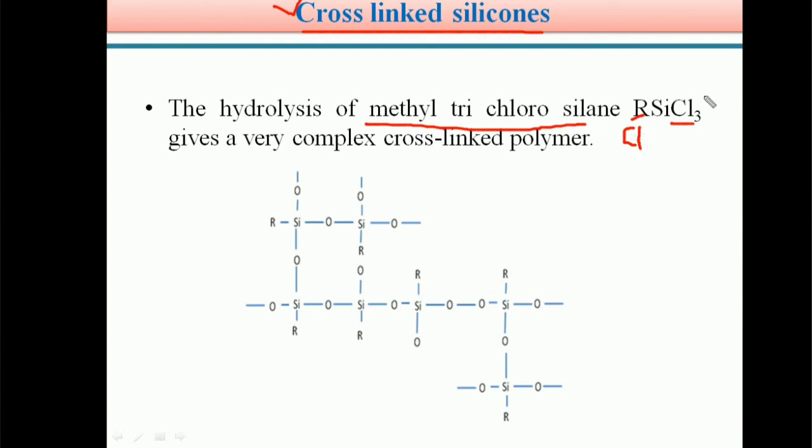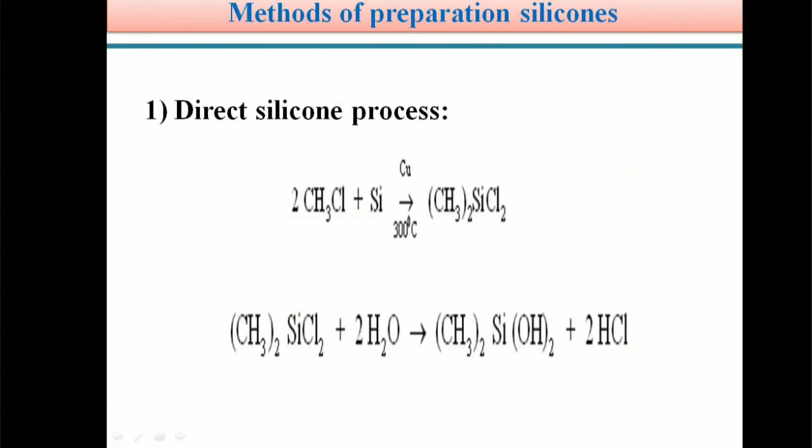Next we can see the preparation of silicones. So these silicones, how we prepare, we can see in detail. The first method is the direct silicone process. In this direct silicone process, very simple students, CH3Cl is known as methyl chloride. This methyl chloride is treated with powdered silica in presence of copper metal. Here copper is a catalyst. So in presence of copper at 300 degrees centigrade, it produces dimethyl dichlorosilane.